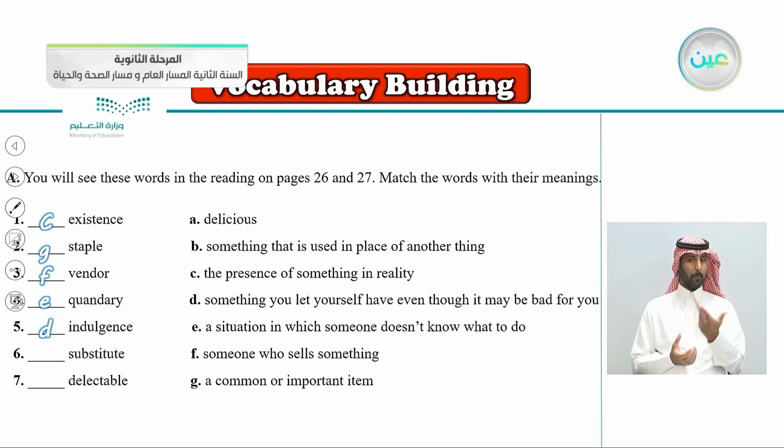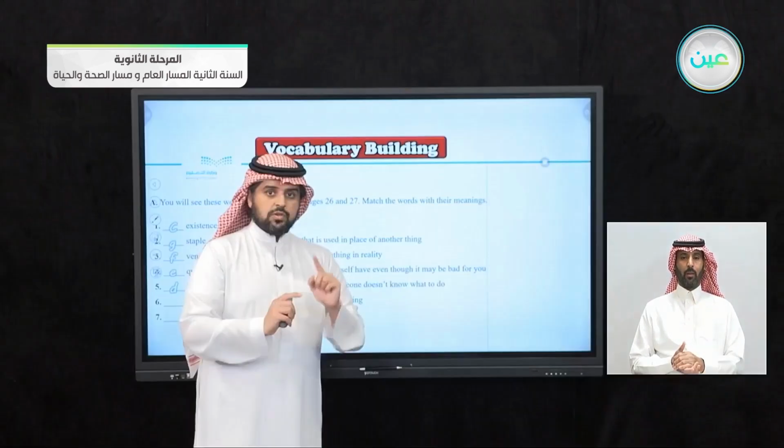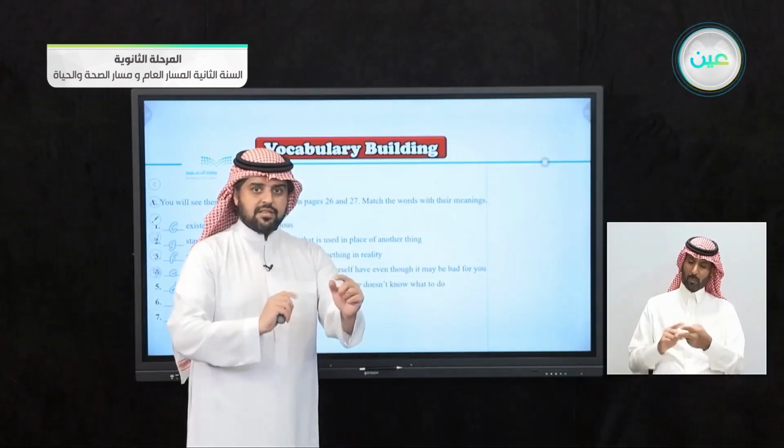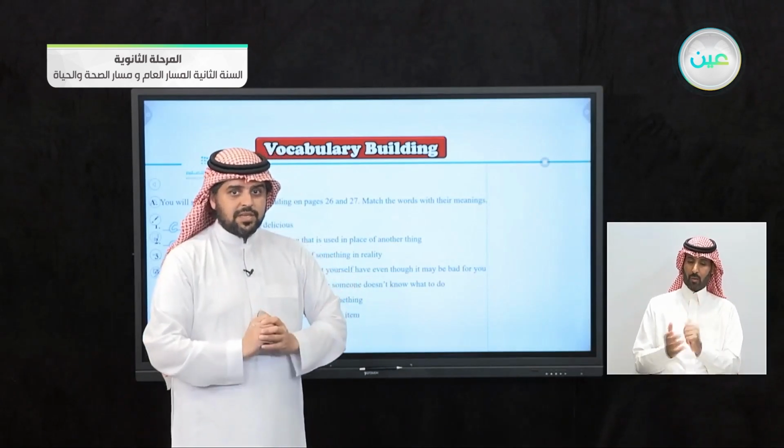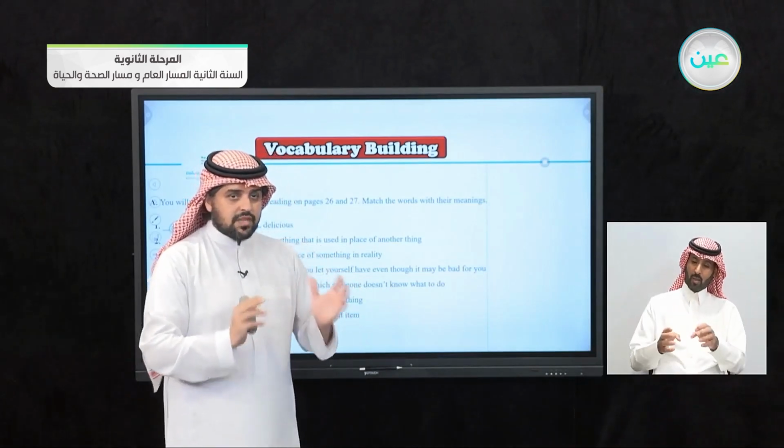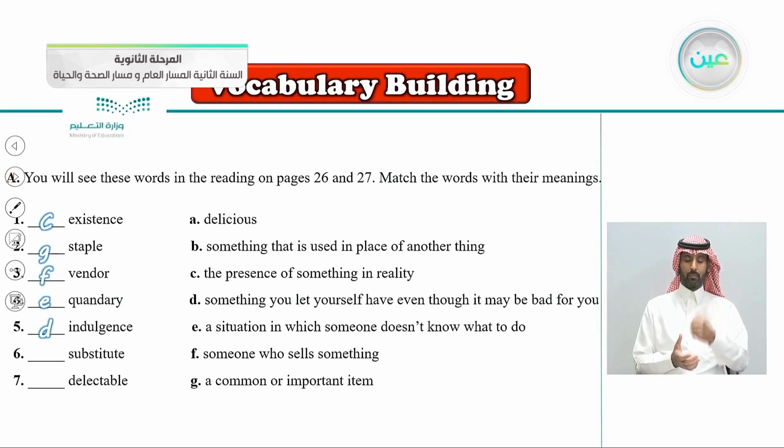Substitute. When you substitute this for that, what does it mean? I think this is an easy one. Substitute means B, something that is used in place of another thing.